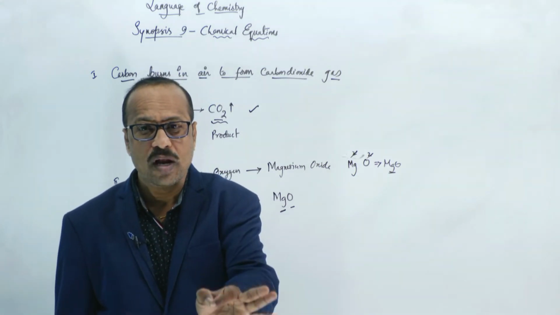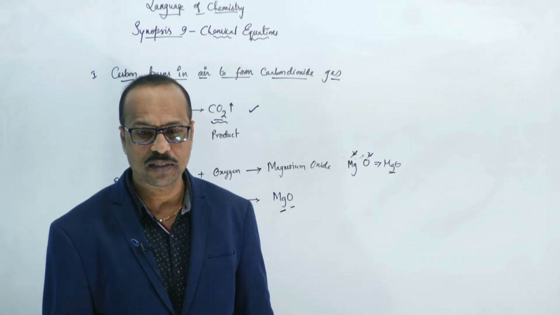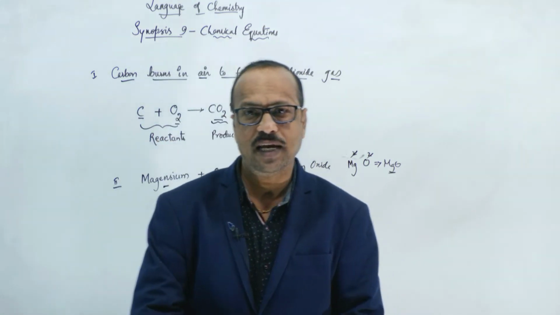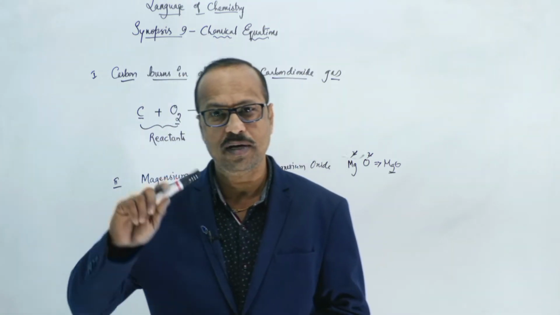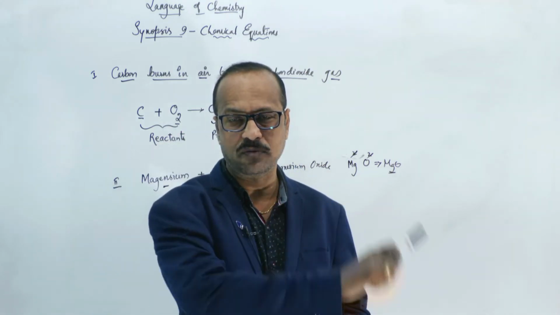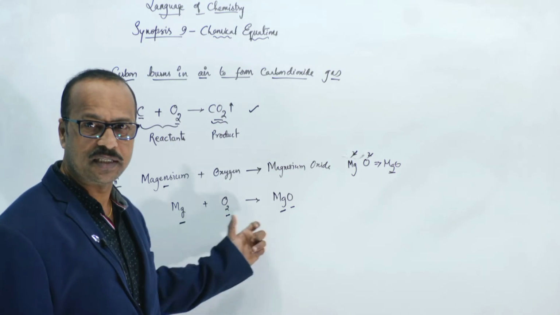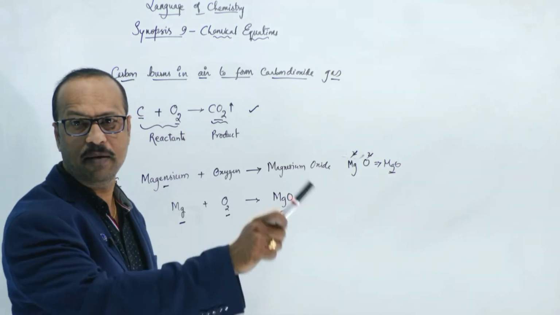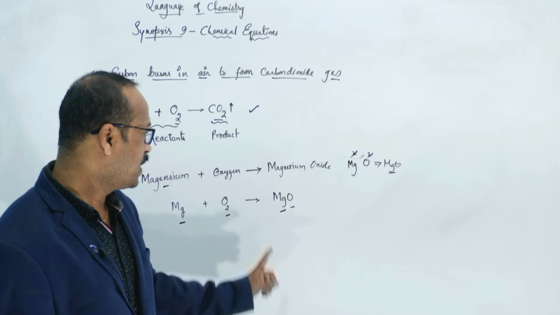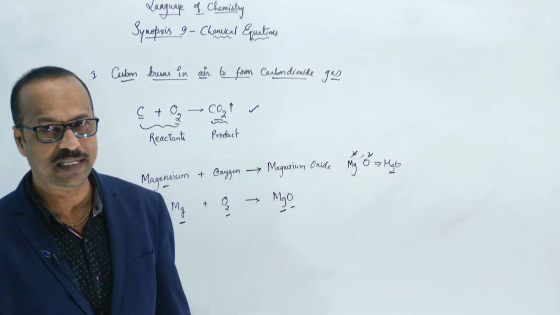That is called the law of conservation of mass. So what does the law of conservation of mass say? Mass can neither be created nor destroyed. The total mass of the reactants should be equal to the total mass of the products. The meaning is, the total number of atoms on the left side is equal to the total number of atoms on the right side also. But here it's not getting balanced, not the same, right?